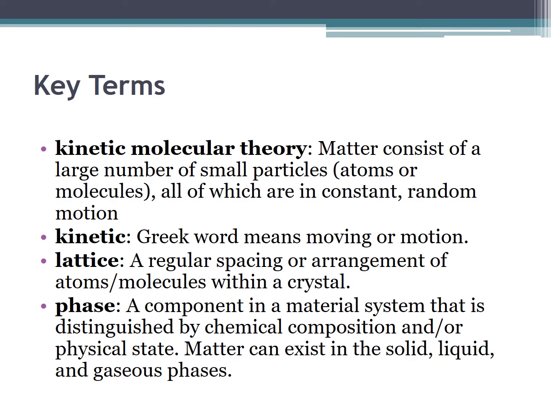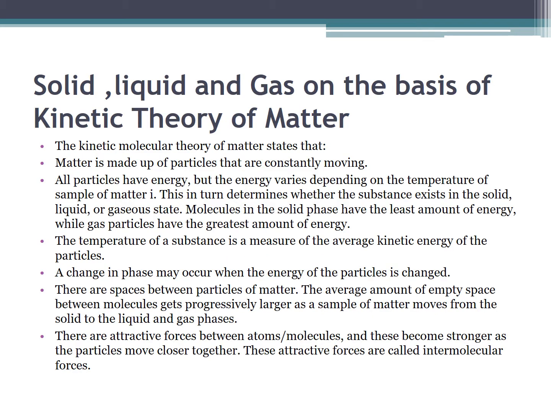Now the key terms which are used in this topic. Kinetic molecular theory, which you already know, states that matter consists of a large number of small particles, atoms or molecules, all of which are in constant random motion. Kinetic, a Greek word, means moving or motion. The next word is lattice, a regular spacing or arrangement of atoms or molecules within a crystal. Phase, a component in a material system that is distinguished by chemical composition and physical state. Matter can exist in the solid, liquid and gaseous phases.